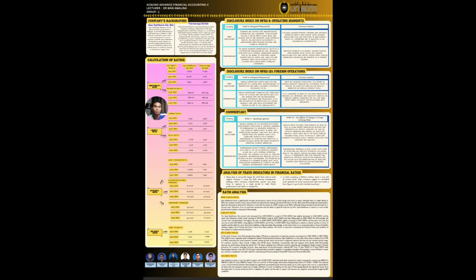Disclosure Index on MFRS 8 Operating Segment. For the company Apex Healthcare, initial and subsequent measurement: segments are divided into manufacturing, distribution and corporate. Inter-segment pricing is on an arm's length basis, and segment results are measured using operating profit. No mention of adjustment in measurement base between internal and financial reporting.